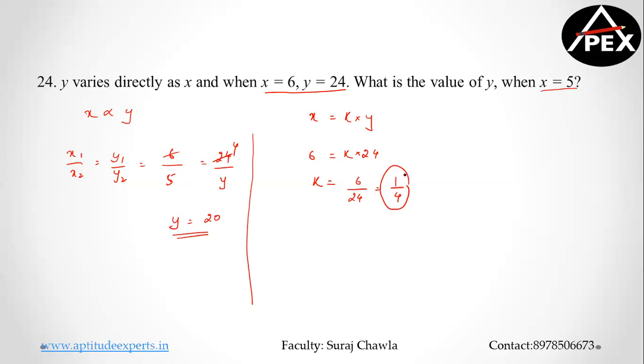That's the simple basic method. The other method says find the value of y when the value of x is equal to 5. So if I replace again the same thing in this equation, x is equal to k into y. I know the value of x is equal to 5. The value of k is equal to 1 by 4 into 1. The value of y is equal to 20. And therefore from both the methods we'll get the answer as 20. Clear?